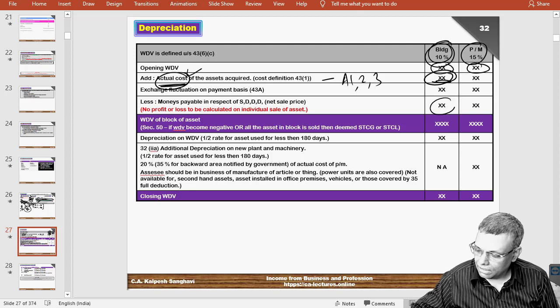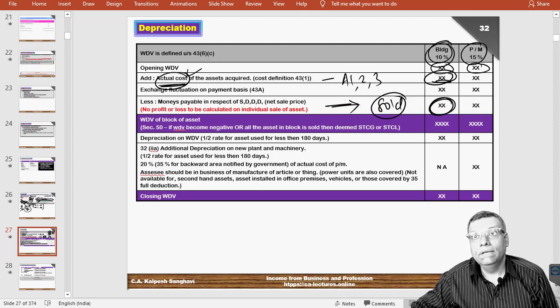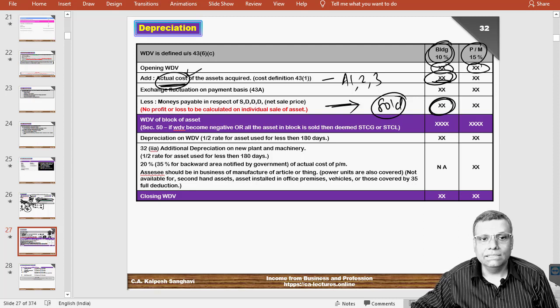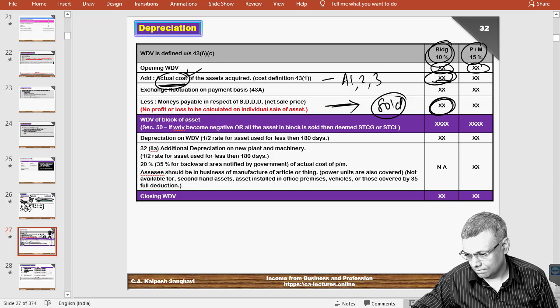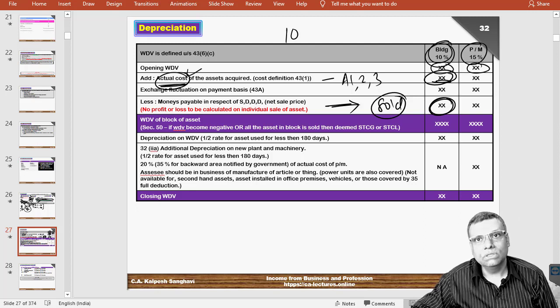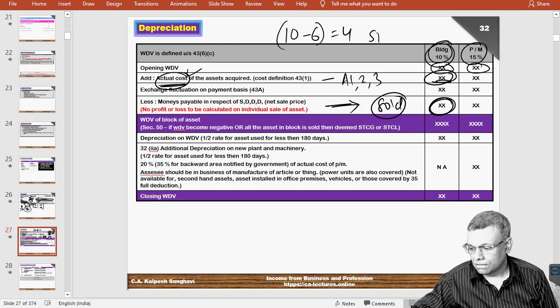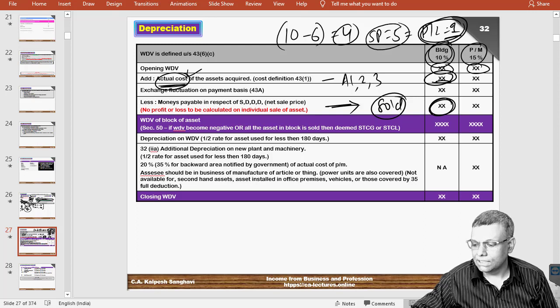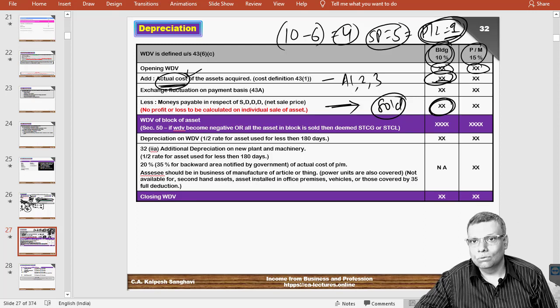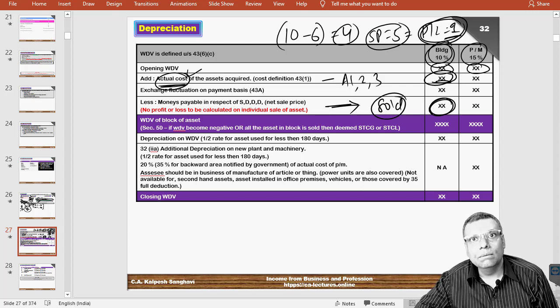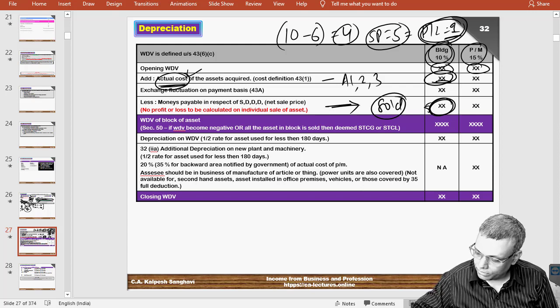Then, if there is any building which you have sold, anything which you have sold, that you have to reduce. Now, when you say you have to reduce it, it is the entire sale price that you have to reduce. So, in the books of accounts, suppose one asset, the cost was 10, so far you claimed depreciation of 6, so as per books of accounts, the cost is 4. Now, if your selling price is 5, then in your books of accounts, you will have a profit of 1. This will happen in the books of accounts when you sell for 5, but it will not so happen in the income tax. In the income tax, the entire sale price you have to reduce.